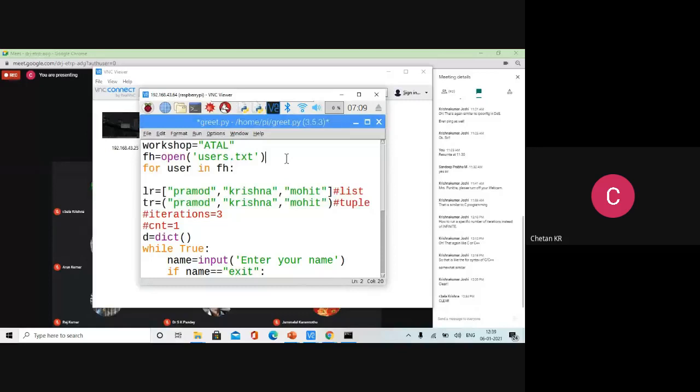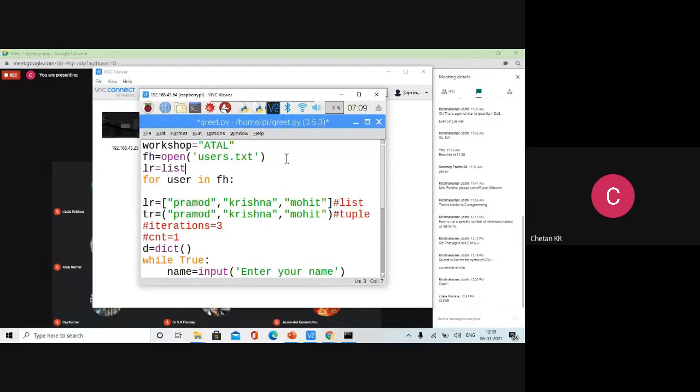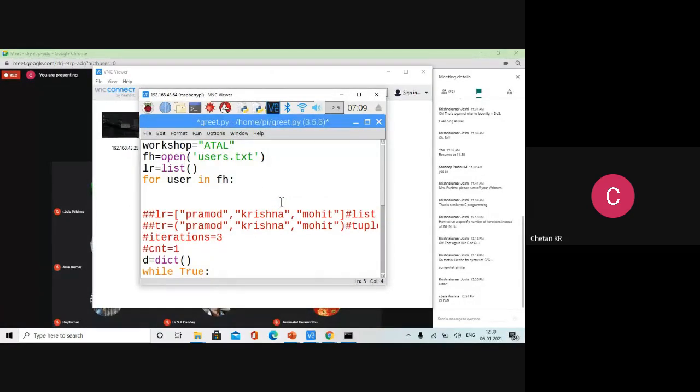So what I will do right now is initialize the list as empty. For the time being, don't bother about these things, so comment it. The list is empty, and keep on adding. How to keep on adding? lr.append of user. That is how to load all the users from a file. The rest of the things are the same. The program will not change because the program has already been written properly. The only thing is we have to get the list from the file, not directly from the program. So let us run that.